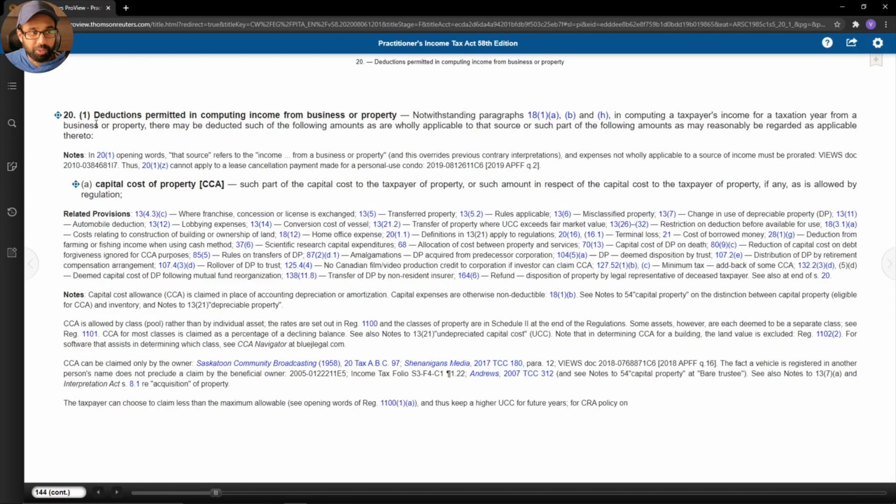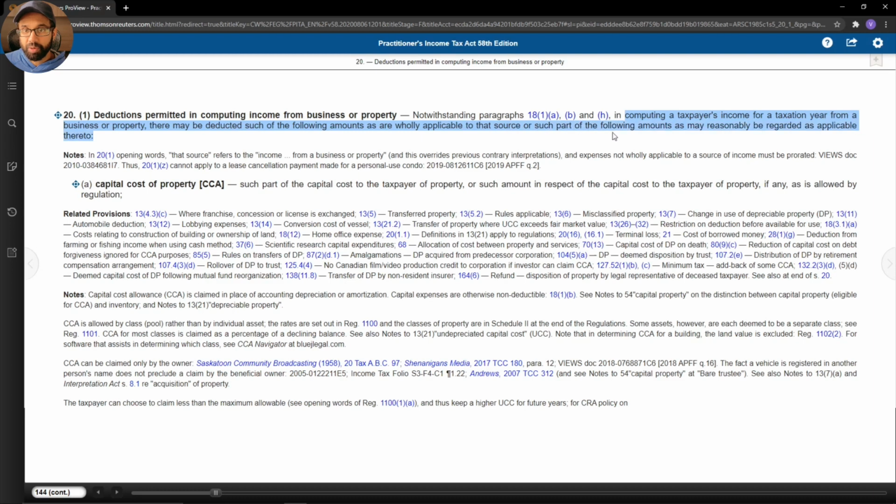Section 20, subsection 1 discusses deductions permitted in computing income from a business or property. I'll start reading from here. In computing a taxpayer's income from a taxation year from a business or property, there may be deducted such of the following amounts as are wholly applicable to that source, or such part of the following amounts as may reasonably be regarded as applicable thereto.